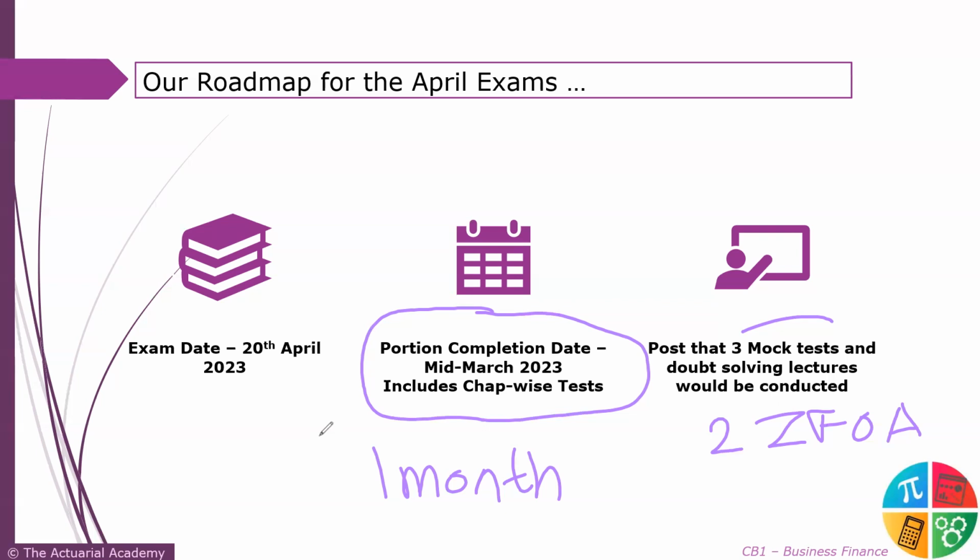For other papers, other levels, the batch sizes are higher. For CB1, I'm expecting the batch size should be around 5 to 6 max people, like a smaller batch, giving me enough time to focus on each one of you personally and give personal attention. Let's say if someone is lagging, I can personally pay attention to him or her and ensure that he or she properly covers the portion well in time.